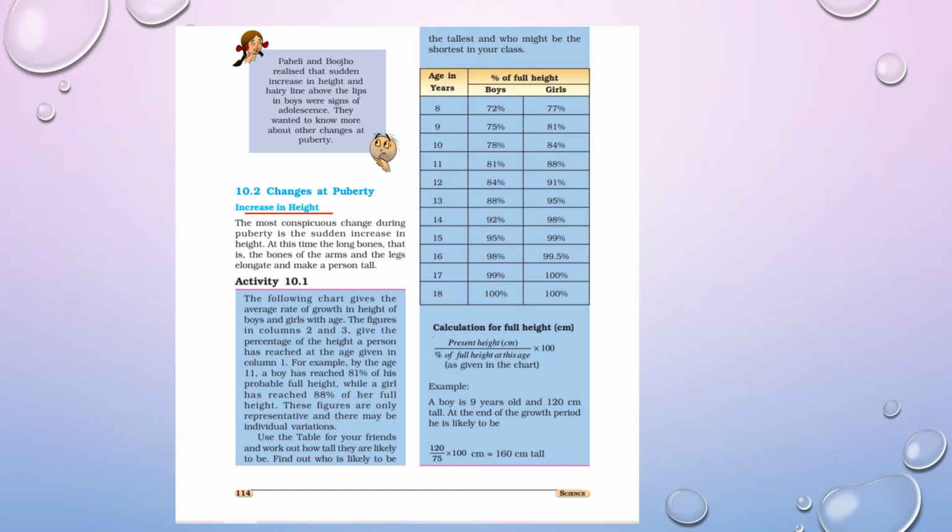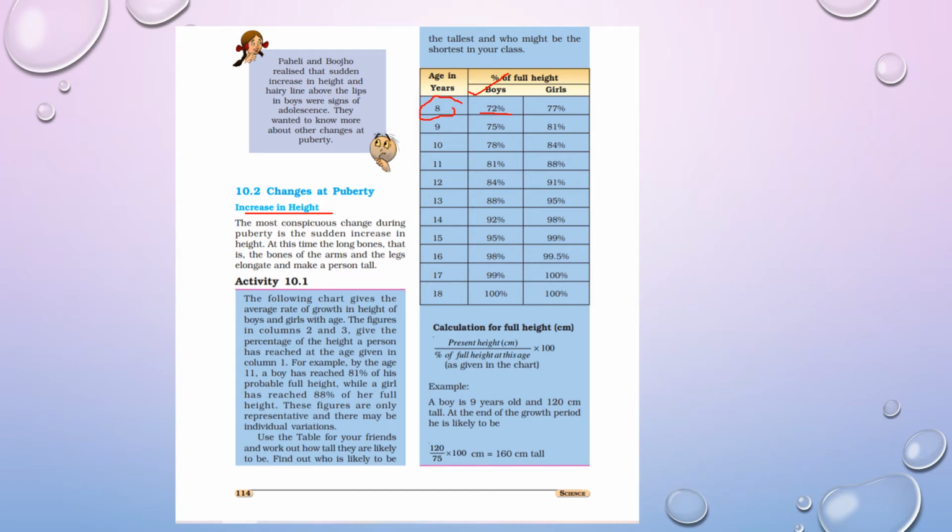So when we summarize what we get from the different data: when an individual is 8 years old, if that is a boy, he gains 72% of his actual height.